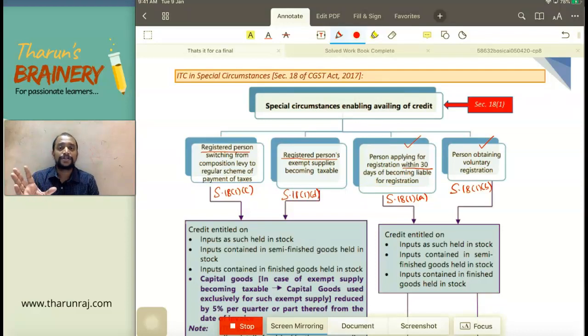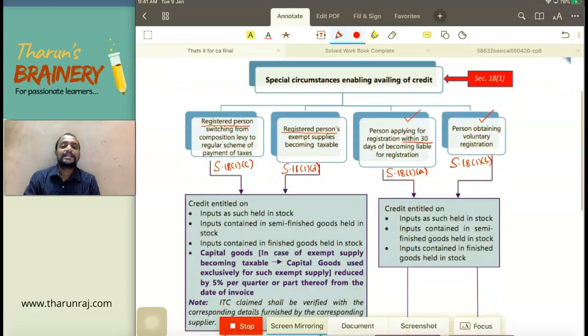Now, which date closing stock we need to take? 1(a), before the date you are liable to get registered. 1(b), before the date you get certificate of registration. 1(c), before the date of conversion from composition scheme to normal scheme. 1(d), before the date when exempted supply become taxable supply.